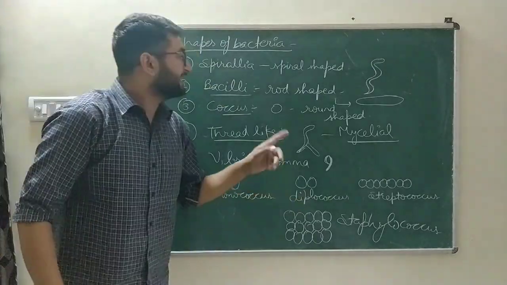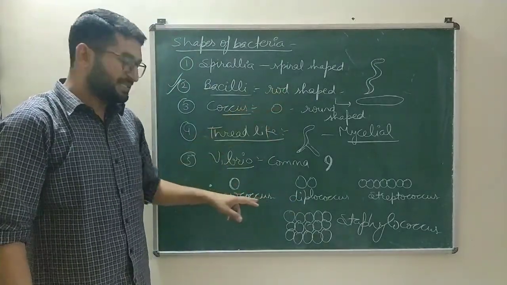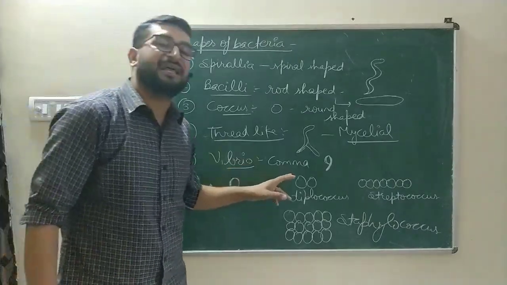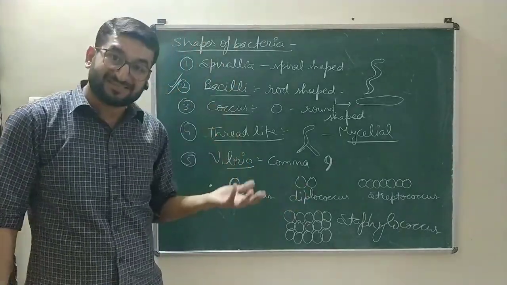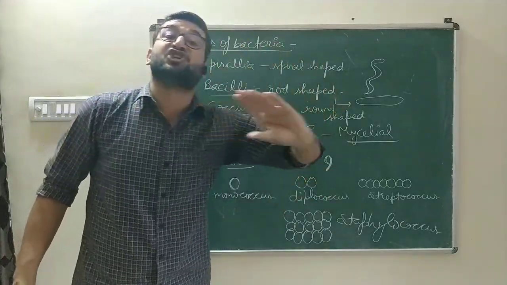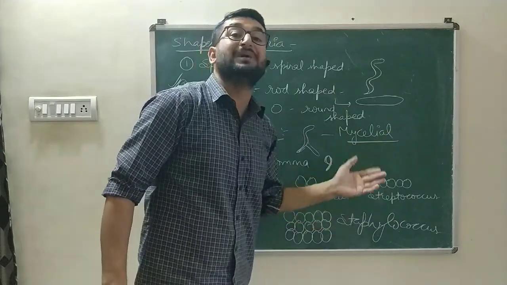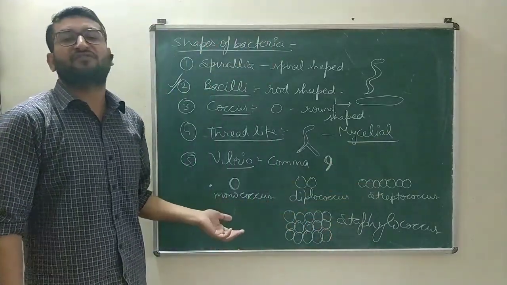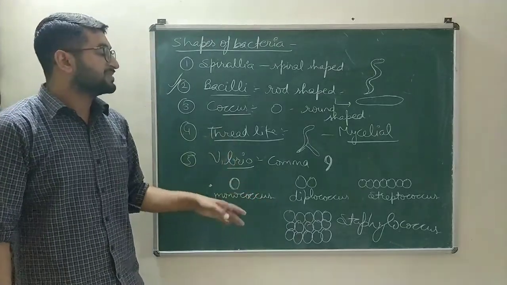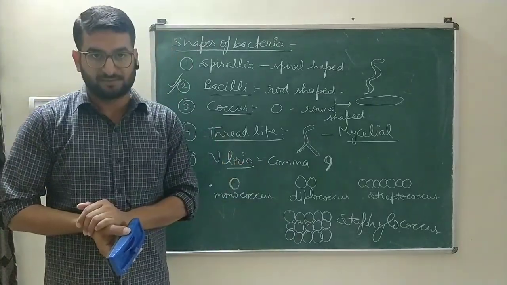The same rule applies for the bacilli. If it is single rod, then it is known as monobacillus. If the two rods are attached to each other, that is known as diplobacillus or dibacillus. If the rods are arranged in a straight chain manner, then it is known as streptobacillus. And if the rods are found in the form of clusters, then it is referred as staphylococcus.